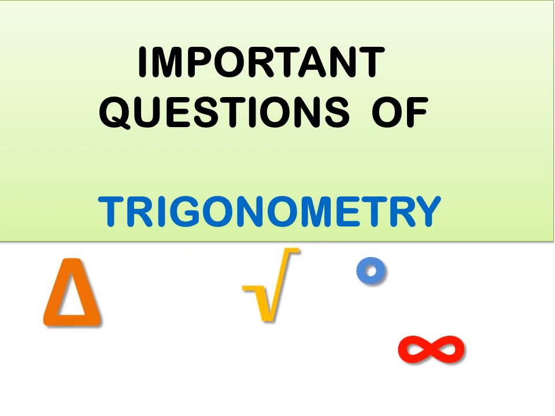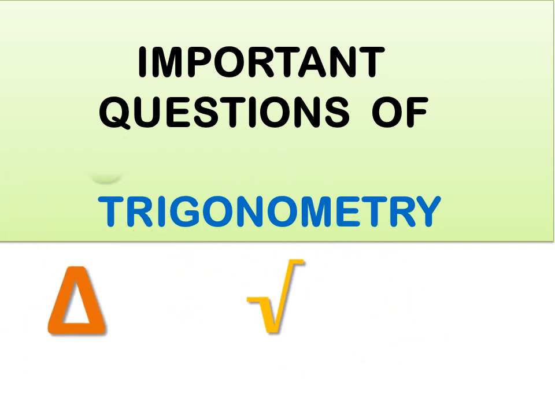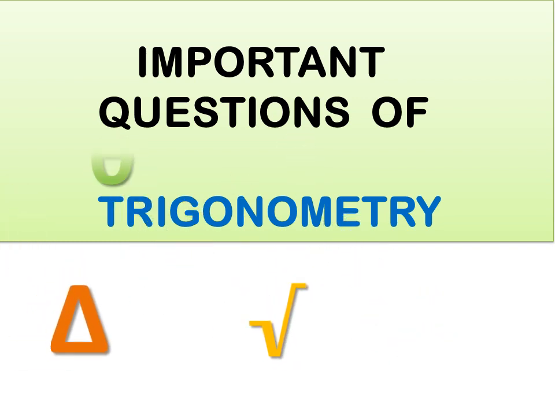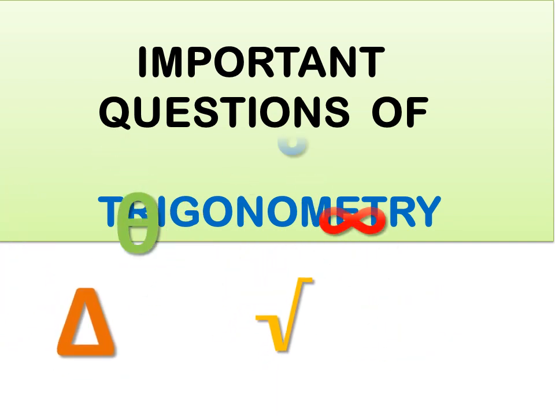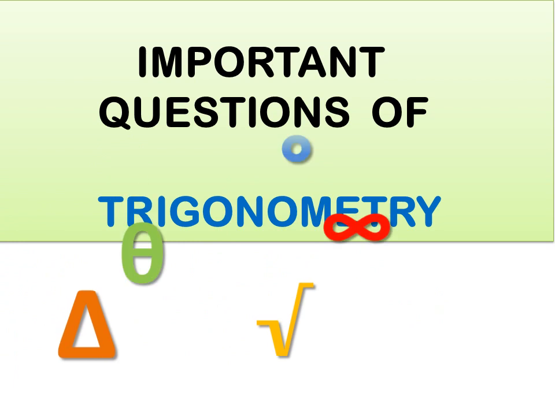Right, so I have actually sorted the questions into different categories. I have identified and sorted out the question types, so that you just need to identify the type of the question and you can solve it accordingly. These are 2 to 3 marks questions, basically very short answer type questions, and the 4 marks questions that are your proof questions we are going to do in the upcoming video.